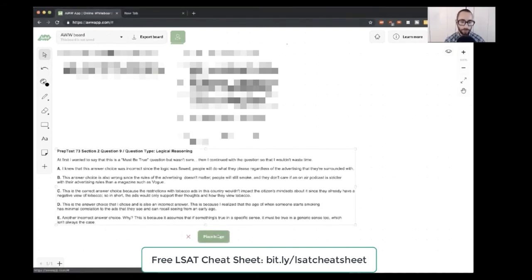So the student first wanted to treat this as a must be true question, but wasn't sure. So I'd say the key thing you want to do here is ID the question type, get really good with your indicator words. Here we have the word undermines, which is a synonym for weakens. So the first step is, of course, know your question types, drill them.